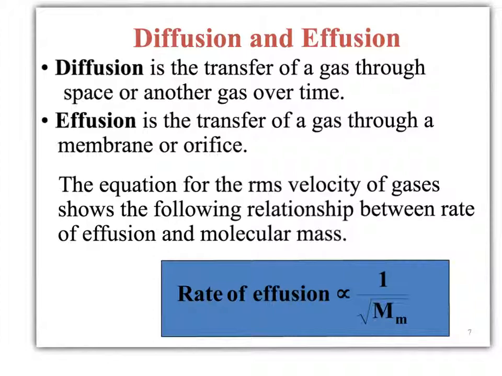So when we're talking about the rate of effusion, it is going to be proportional to the inverse of the square root of the molecular mass. Basically, think about it. If something's heavy, it's going to go slow. So the heavier something is, the slower it's going to go.